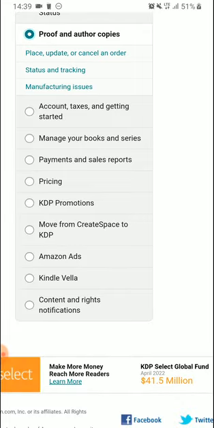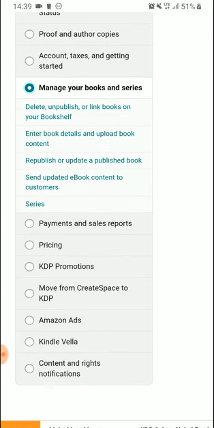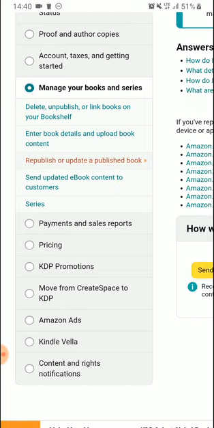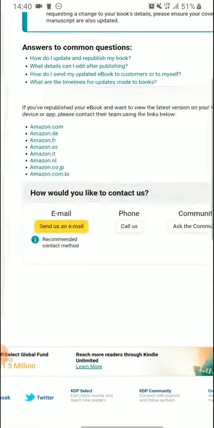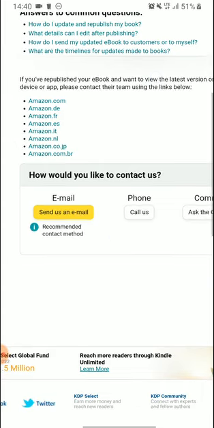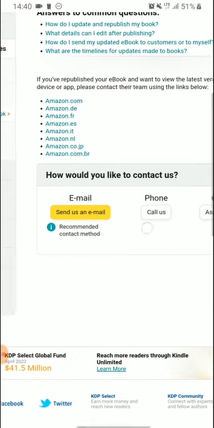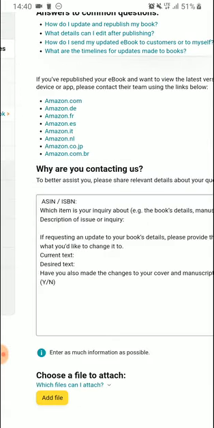When you make a mistake in your book title, come to manage your book and series, click on that. Now there's delete unpublished or link books on bookshelf, enter book detail and upload a book, republish or update a published book. If you have published the book and you want to update it, just click on this. Now they will not tell you send us an email, give us a phone call, or ask the community. You can just click send us an email.